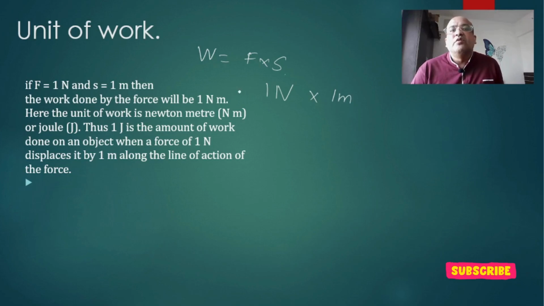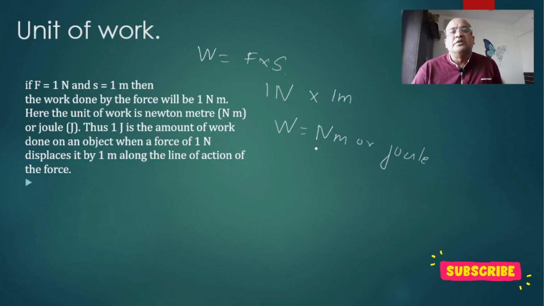So the work done by the force will be 1 Newton meter. Therefore, the unit of work is Newton meter. That is my joule.